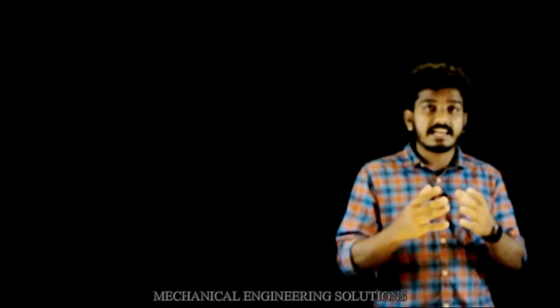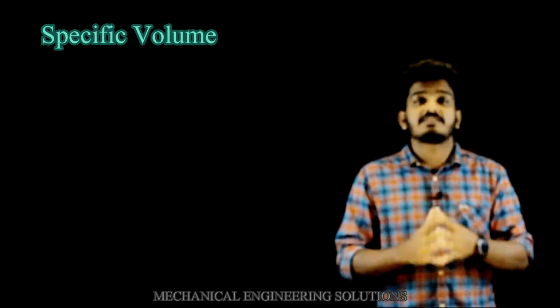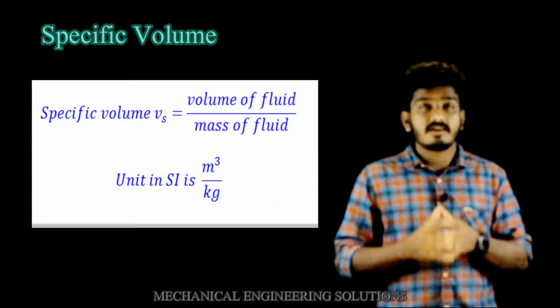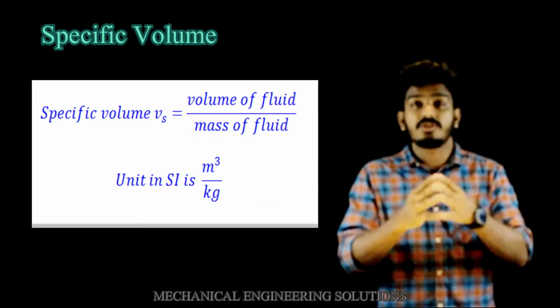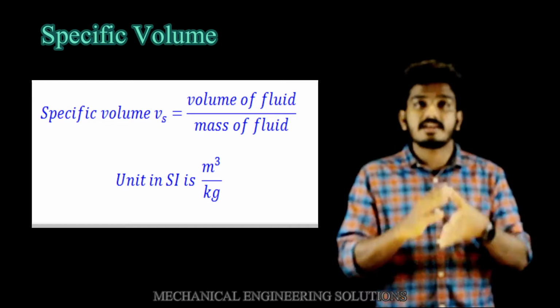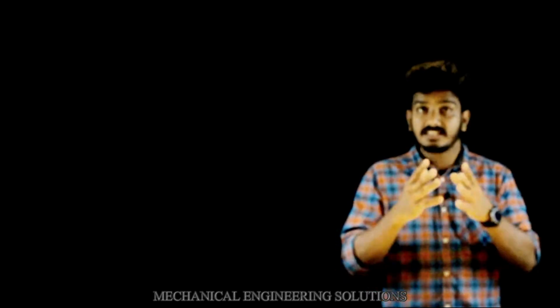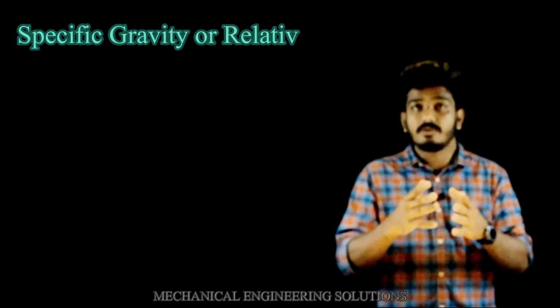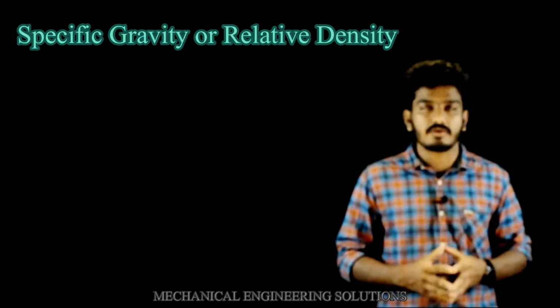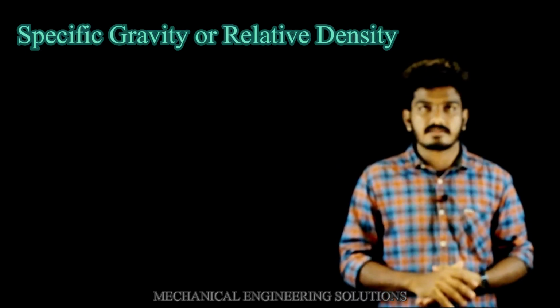Along with this, we can study one more quantity, specific volume. It is defined as the volume of fluid present in unit mass, or it can be defined as the inverse of mass density. When we go into the next property, which is specific gravity, which has significant importance in our next chapter, fluid statics.